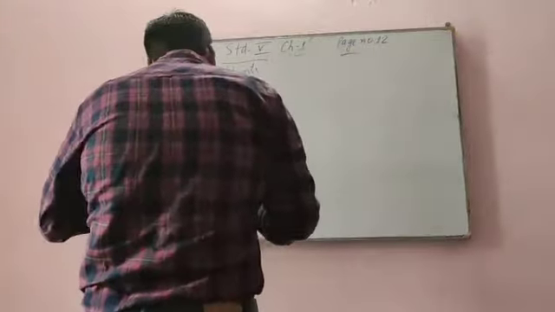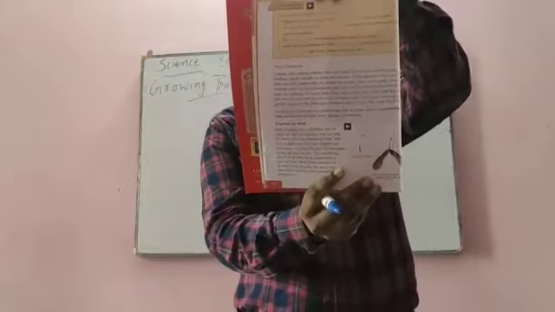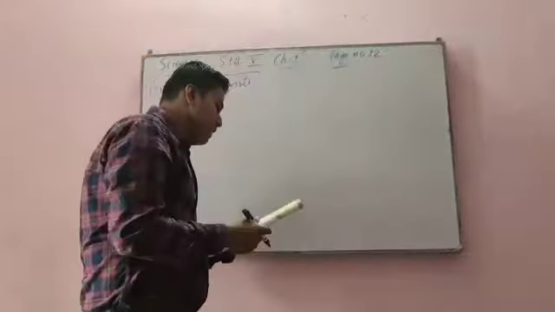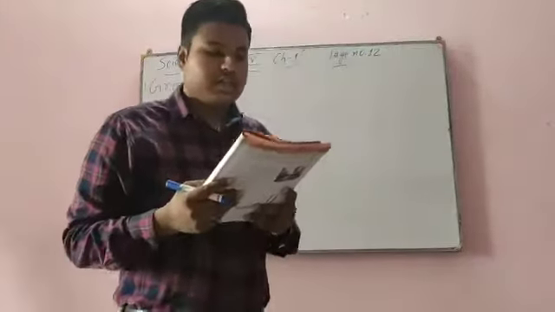So on page number 12, there are some questions. Okay, fill in the blanks with the correct words. These are the questions. This question you have to do in the book, not in the copy. So the first question is: seeds have an outer covering called the dash.